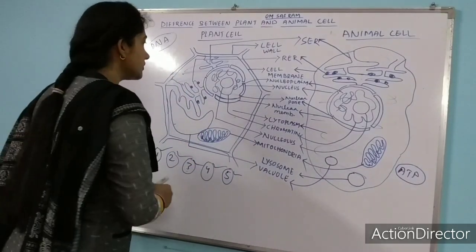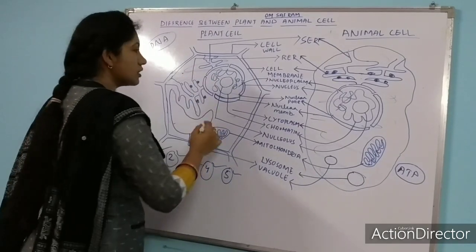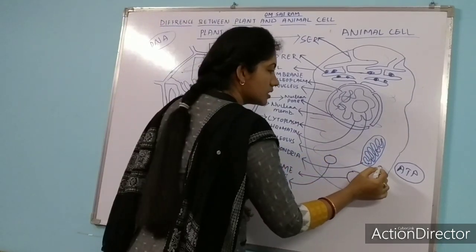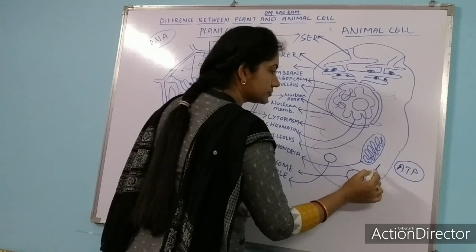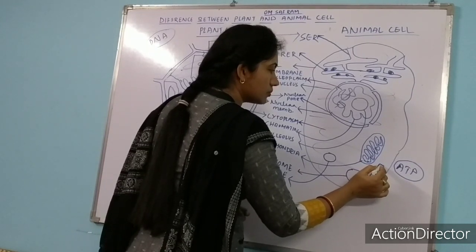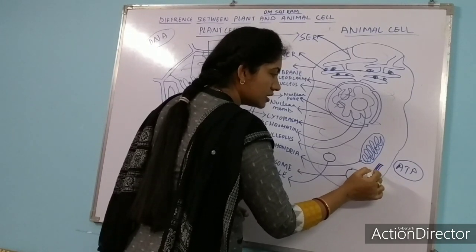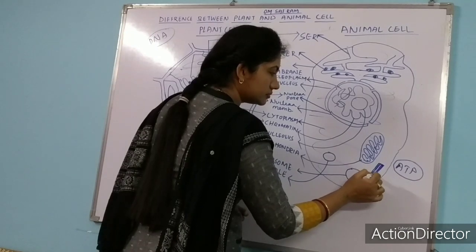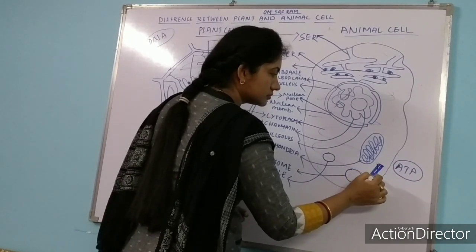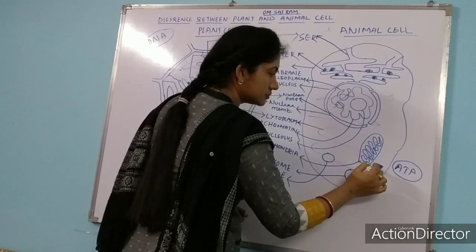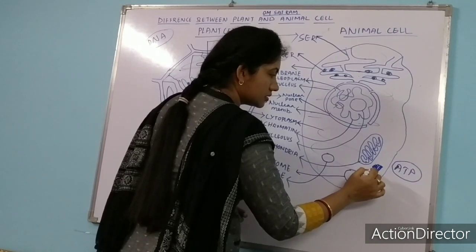Next, the next cell organelle we can see is centrosome. Sorry, not centromere, centrosome.